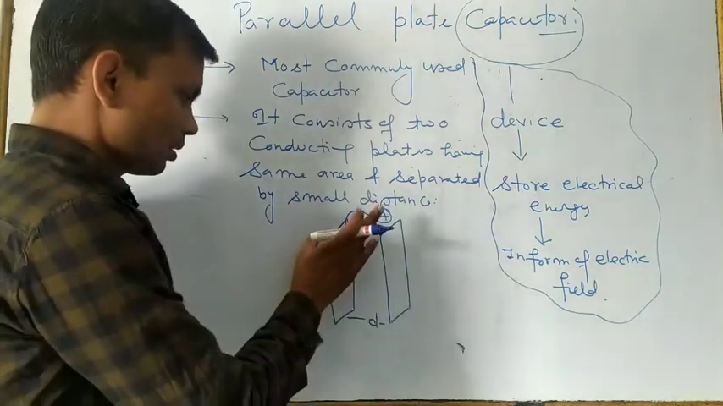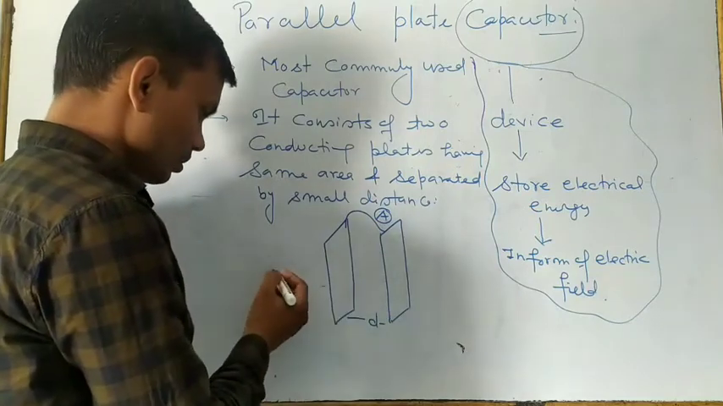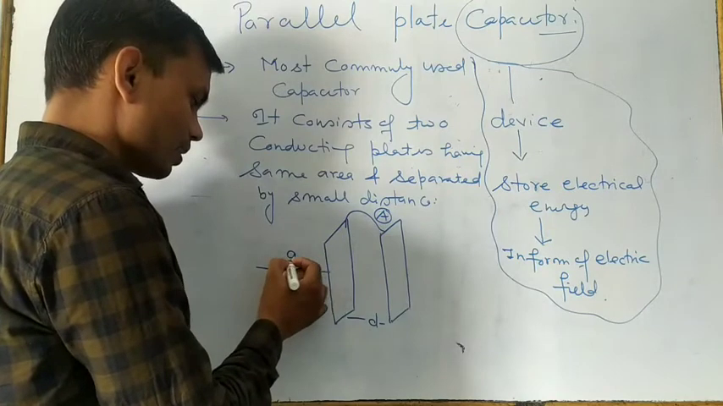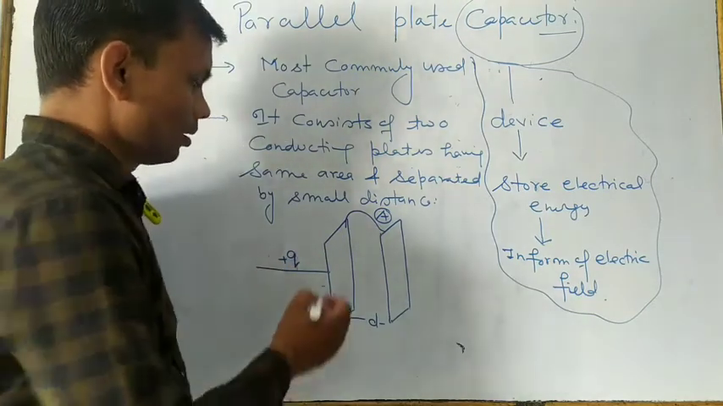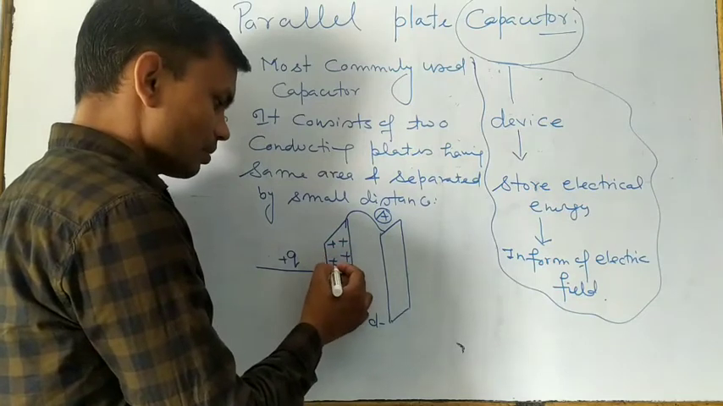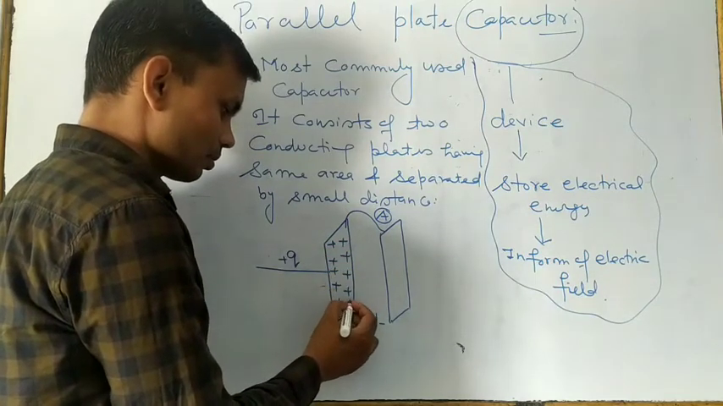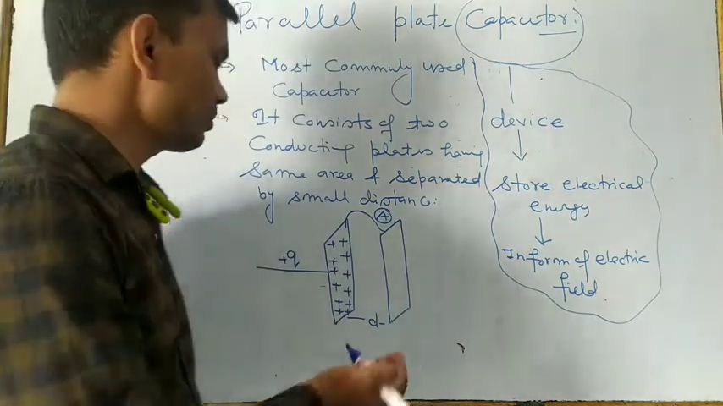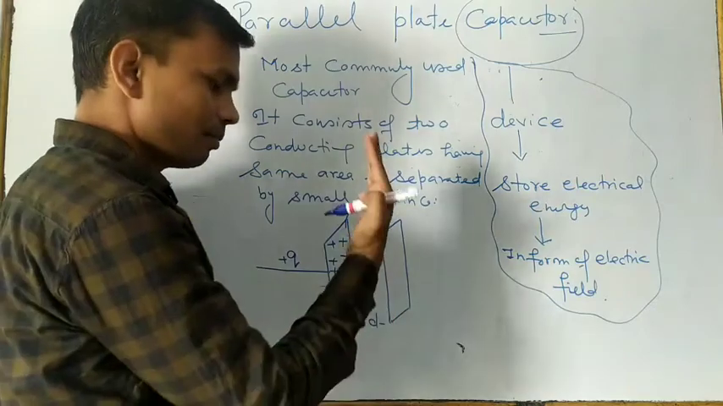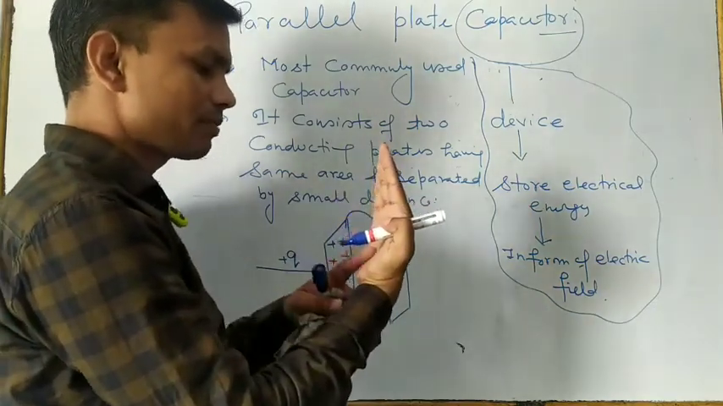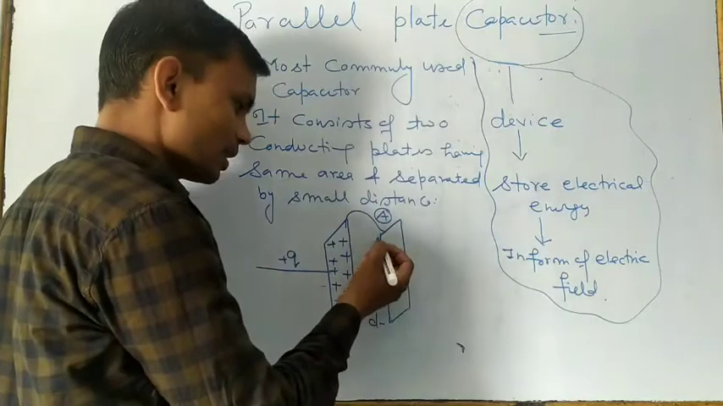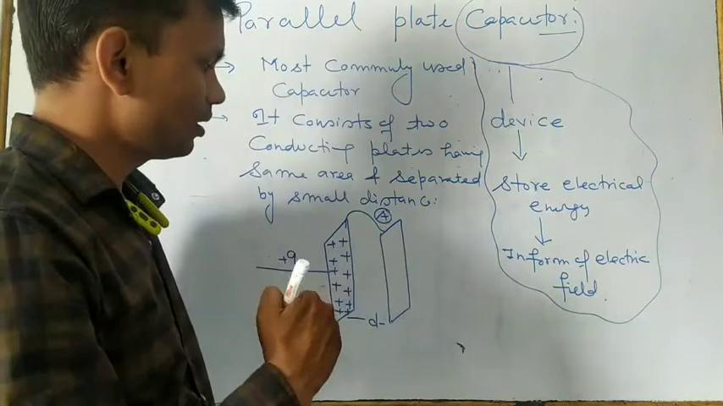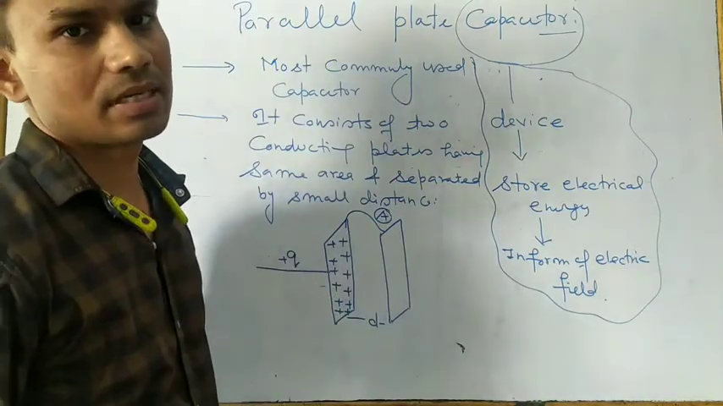Suppose this first plate is at a higher potential, meaning we are giving it a total charge of plus Q. This is a positively charged plate, so the first plate has higher potential. Now here you have to see, by induction of charges, the second plate has two faces: one face becomes positively charged and the opposite face becomes negatively charged.